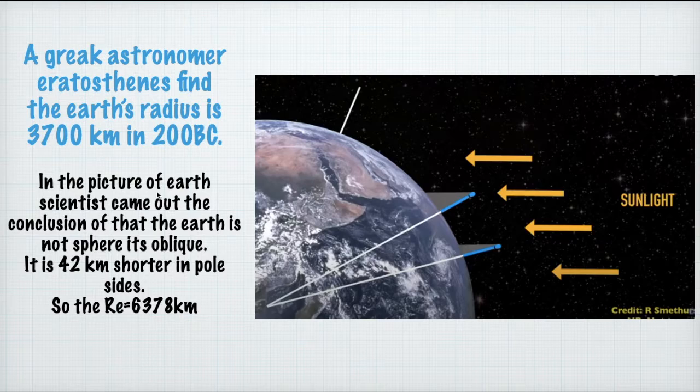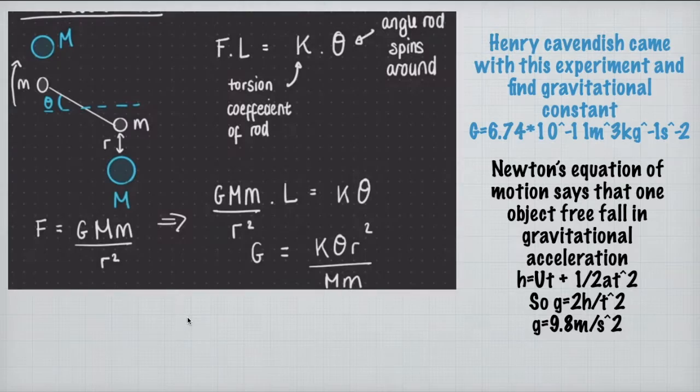So using trigonometry we find the radius of Earth at this place. From pictures of Earth, scientists came to the conclusion that the Earth is not a sphere, it's oblate. It is 42 kilometers shorter on the pole sides. So the radius of Earth is 6378 kilometers, with variations between the poles and near the surface.